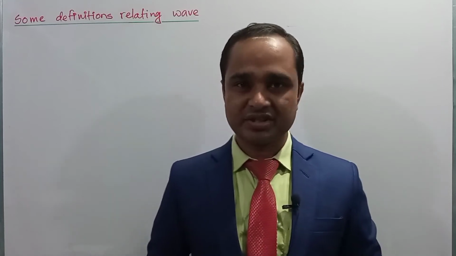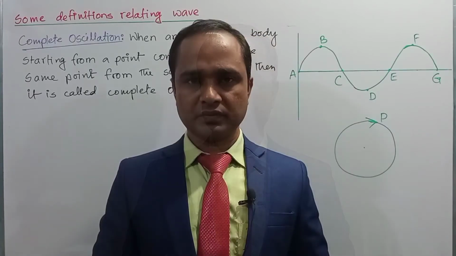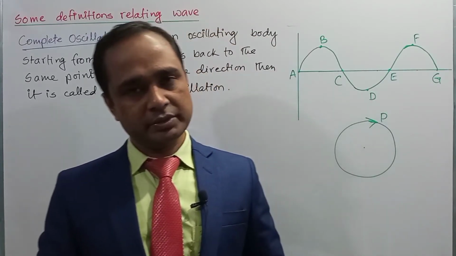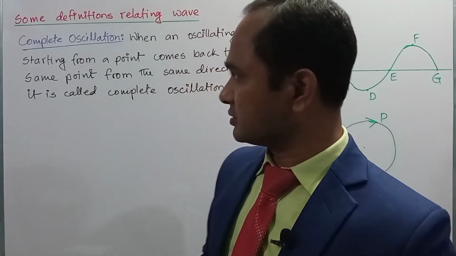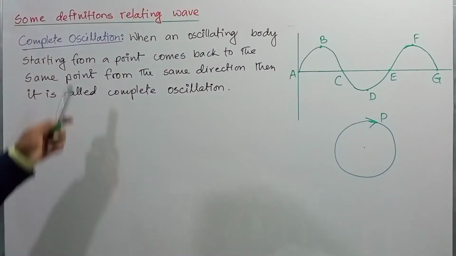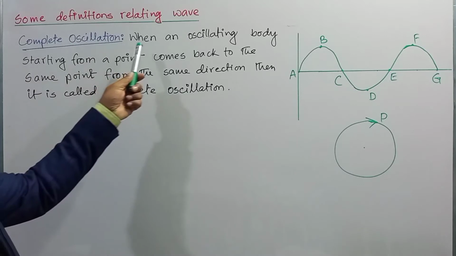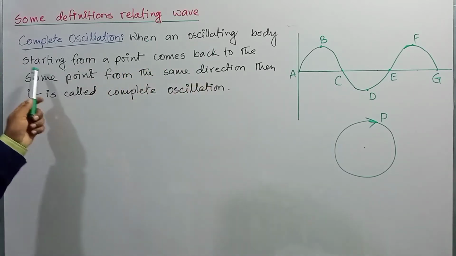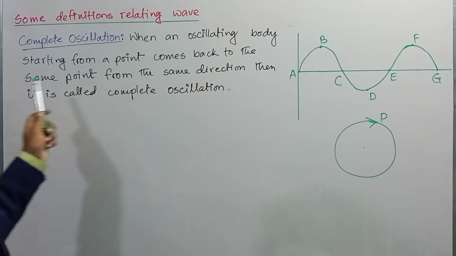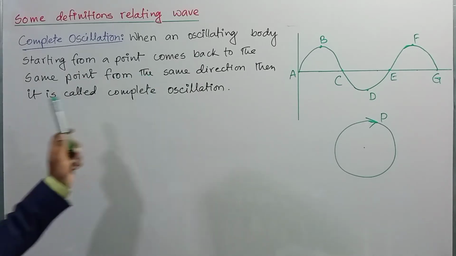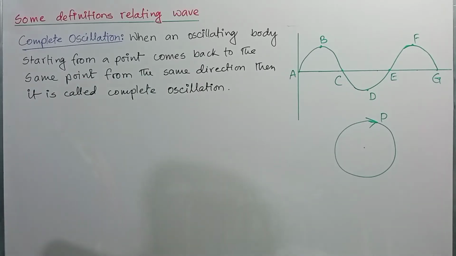Now we will see some important terms or definitions relating to wave, and these terms or definitions will help us to realize the whole chapter. Okay, dear student, so let us see the definitions. First we will see complete oscillation, right? So complete oscillation says that when an oscillating particle or body starting from a point comes back to the same point from the same direction, then it is called complete oscillation.